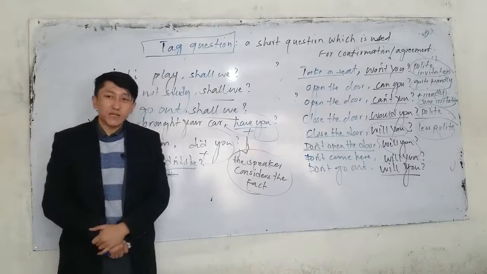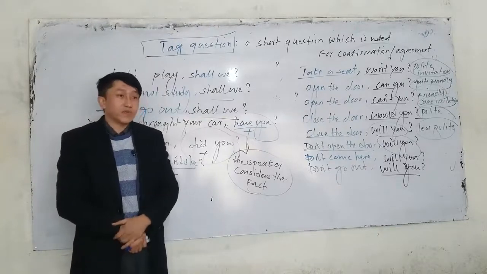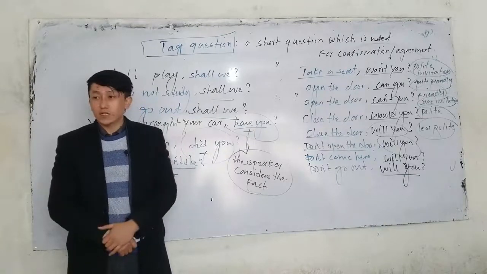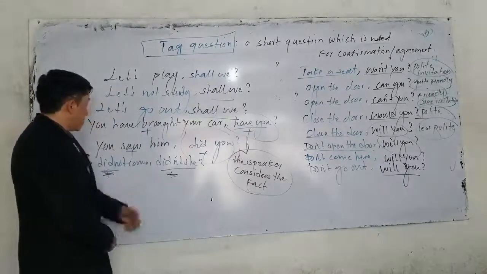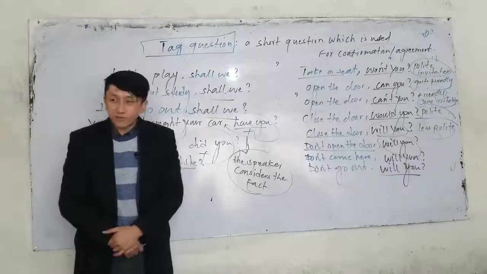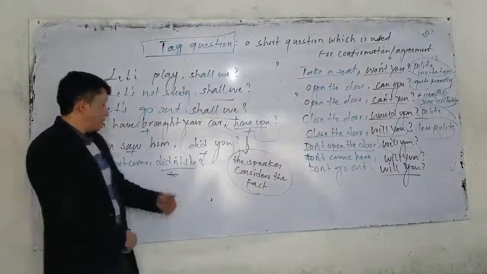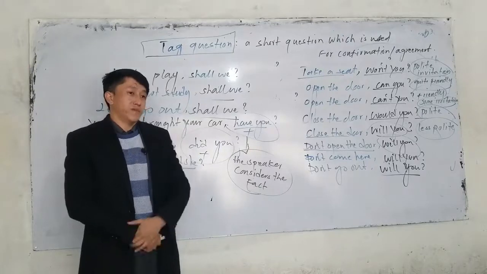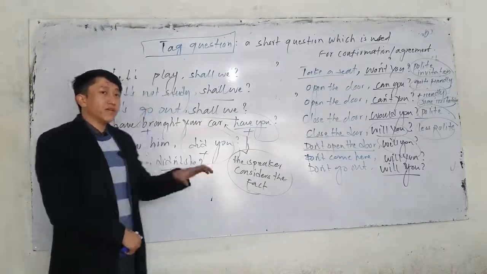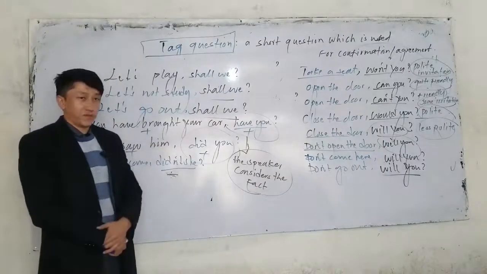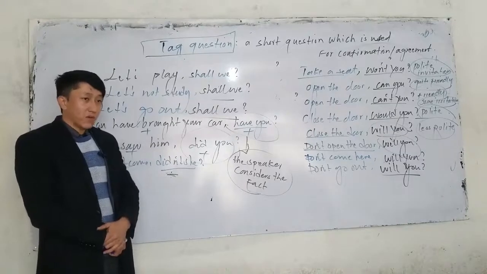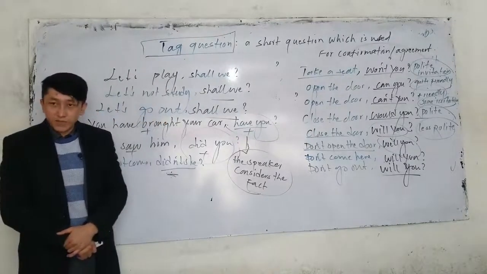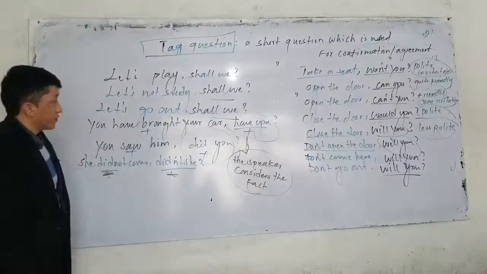Or next one, you saw him. What do I have to say? Did you? You saw him, did you? It means I consider the fact that you actually what? Saw him. Or the next one, you did not come. Didn't you? You did not come. Sorry, she did not come. Didn't she? It means I consider the fact that she did not come. So sometimes when we have such sentences, don't be confused. And don't consider them wrong. They are used for special cases. Understood? This is very important, you have to keep in mind.